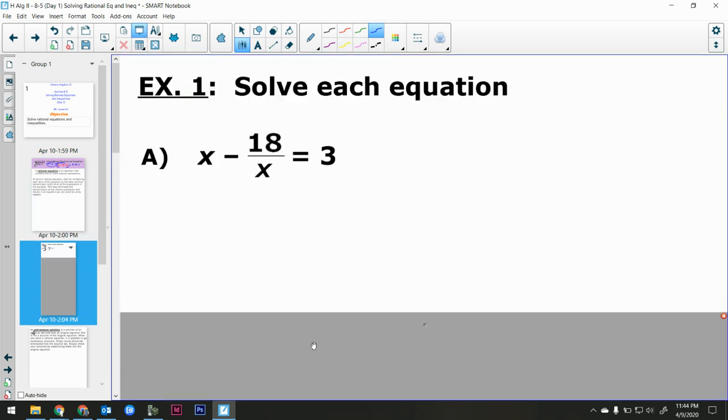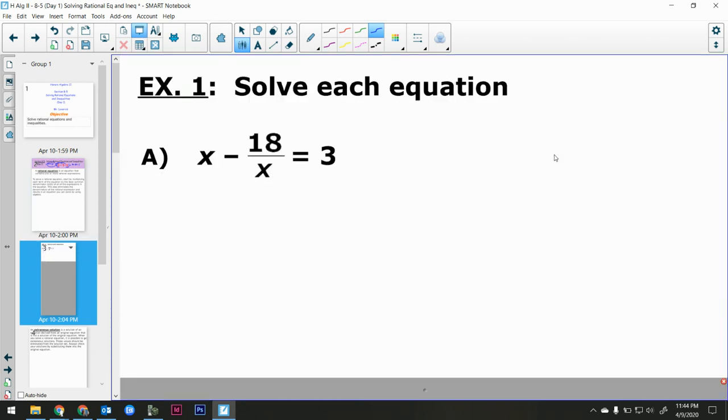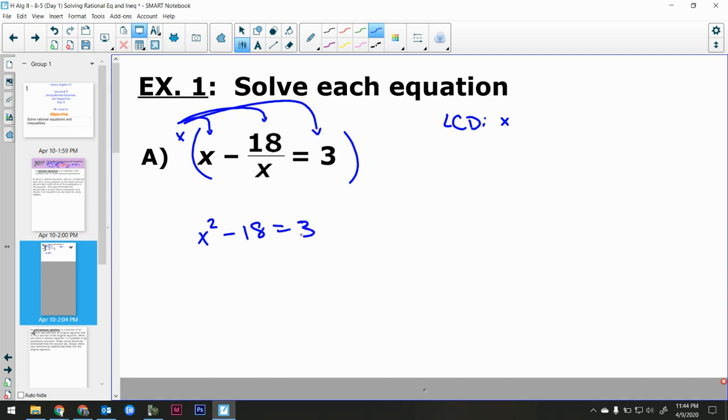So let's just go for it. This first one has quite an easy LCD, right? There's only one denominator. My LCD, and I would write it over here to the right, is just x. So I'm going to multiply this entire thing through by x. What does this generate for me? Well, that's an x squared, because x times x is x squared. What does this generate for me? Well, that will cross cancel, just leaving an 18. What will this give me? Well, that's a 3x. Let's write a negative x. So I got an x squared.